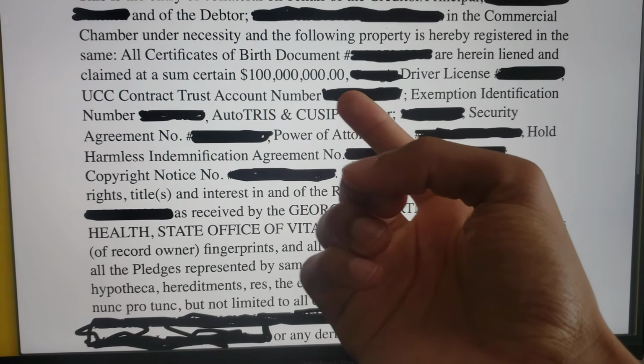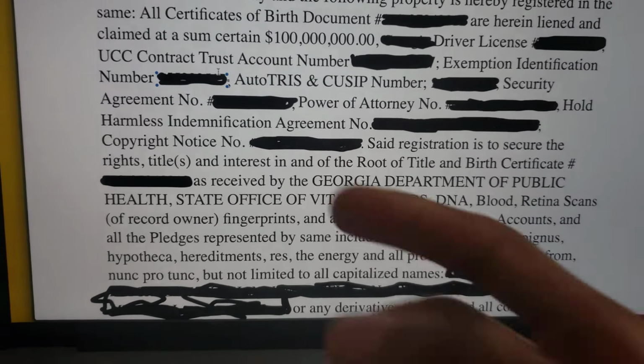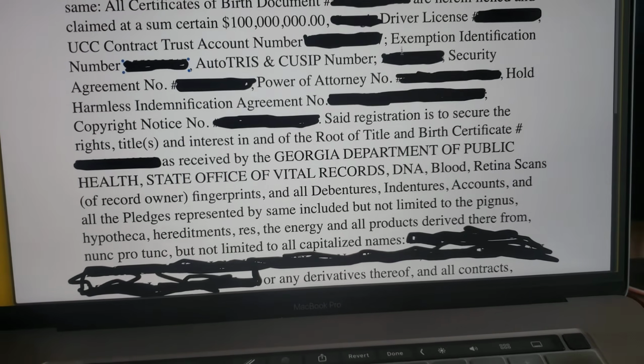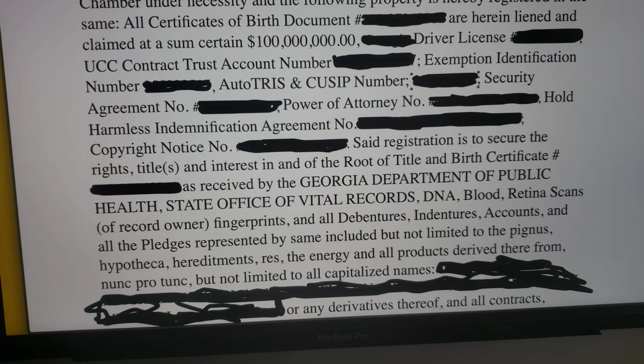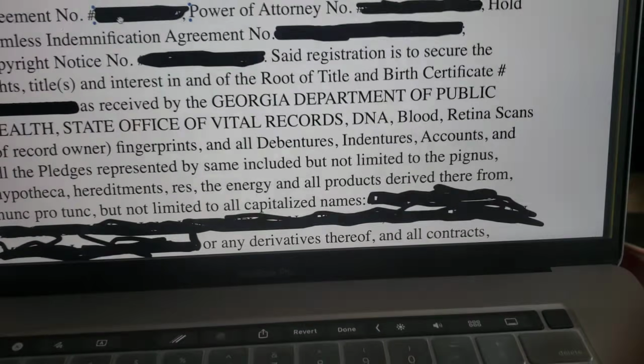This right here is your social security number with dashes. This, your wait, let me check, make sure that is all right. Yeah. So that exemption ID, that's your social security number without dashes. Okay. So then you've got the QSIP number right here. That QSIP number, that's your social security number without dashes. There is a difference between putting dashes and not having dashes. Okay. Security agreement number. You come up with that yourself. You make that up. What I did was I put some numbers, the date that it was for me, and then I just put a slash and then my 3 initials.